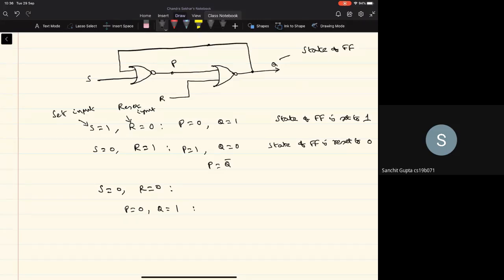So the P will be 0, right? And because P is 0 and R is also 0, the Q will be equal to 1. So what is it we see now? When we give this S equal to 0 and R equal to 0 as the external inputs, we see that there is no change in the P and Q values in the circuit, right? So we say that the state does not change.